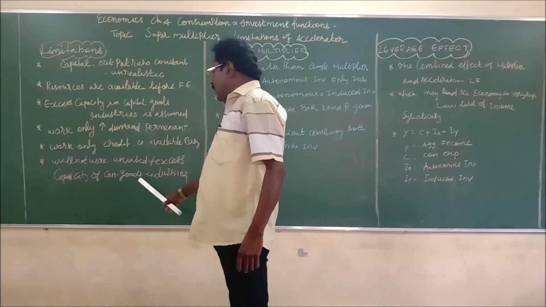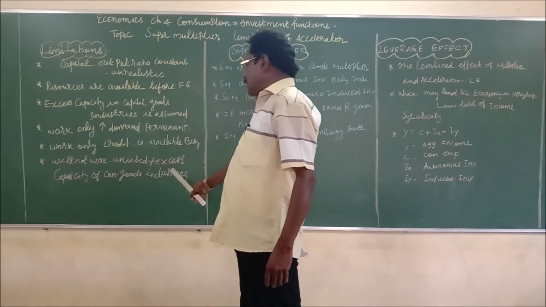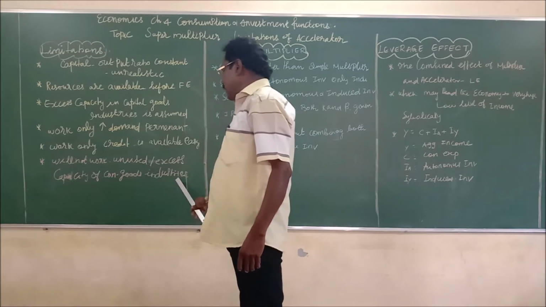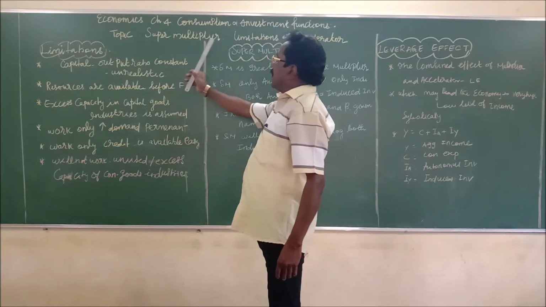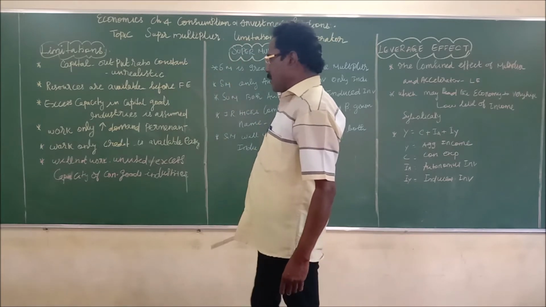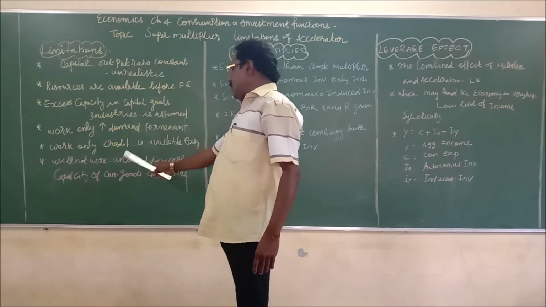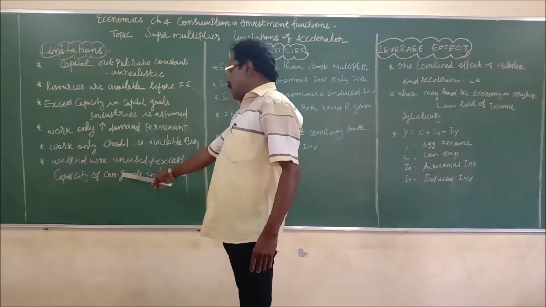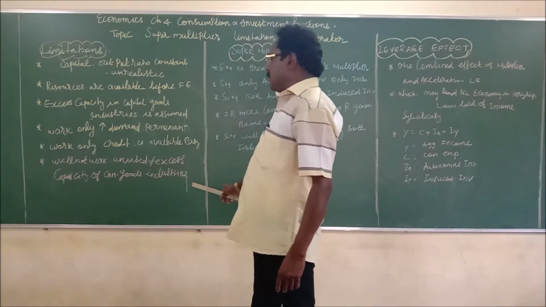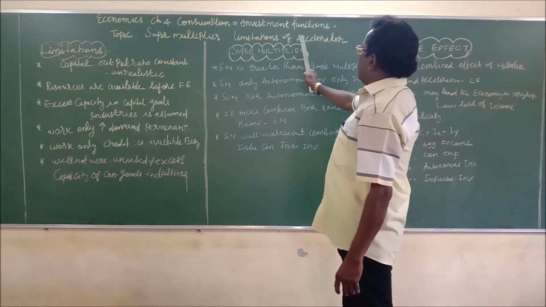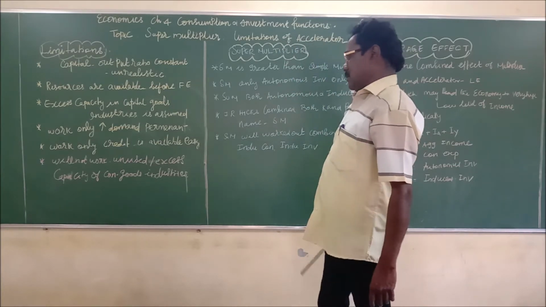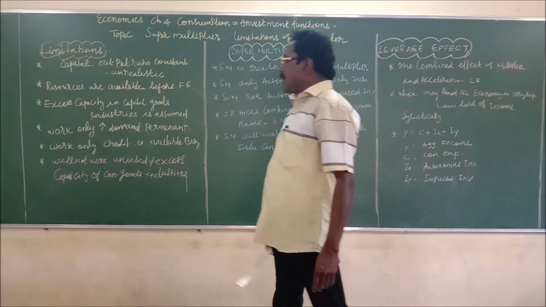If there is any unused or excess capacity of consumer goods industries, in such circumstances the accelerator will not work.